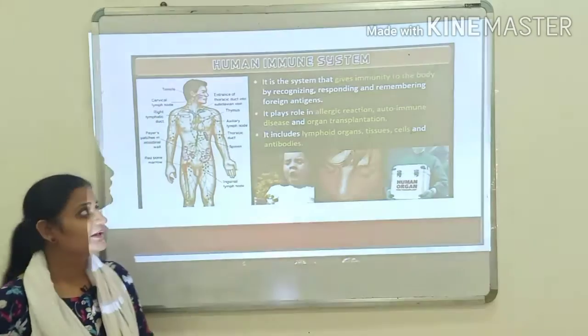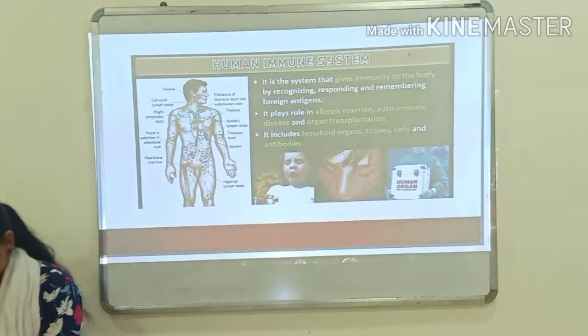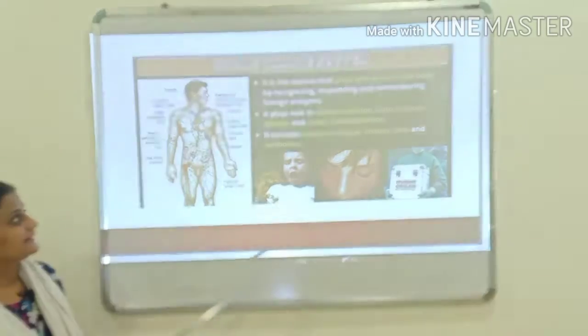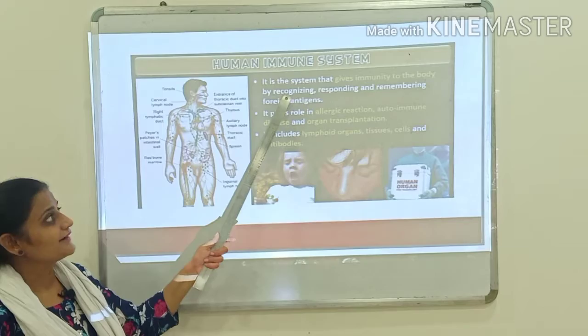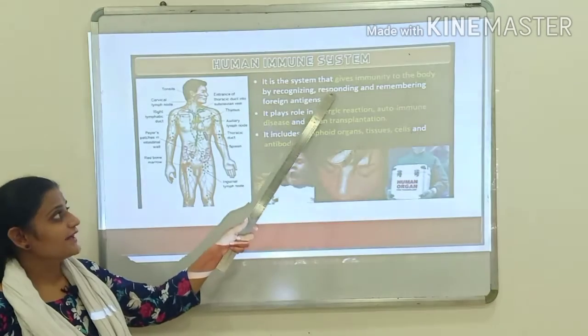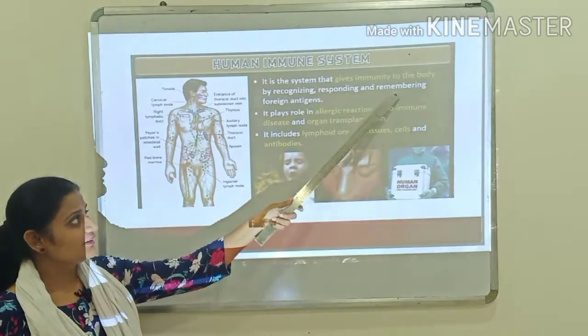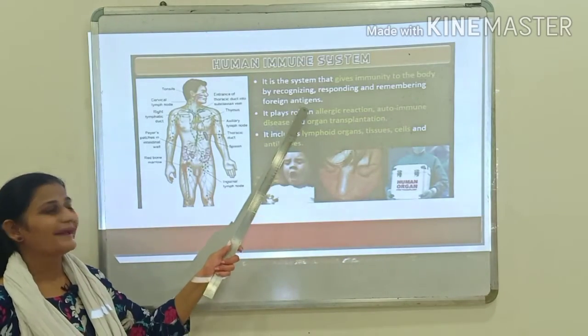Now the function of the immune system is it recognizes the foreign molecules which are called the antigens. That means it helps in recognizing. After recognizing, it responds to them, and after that it remembers the foreign antigen.